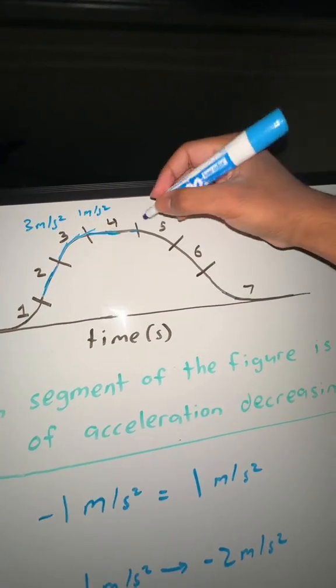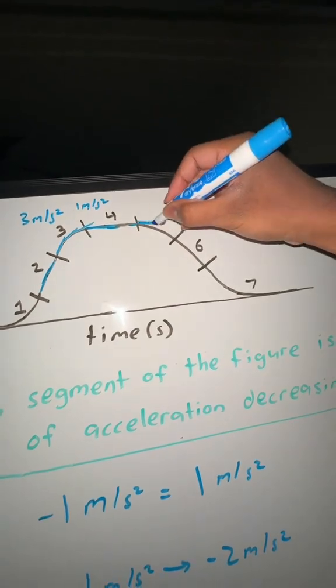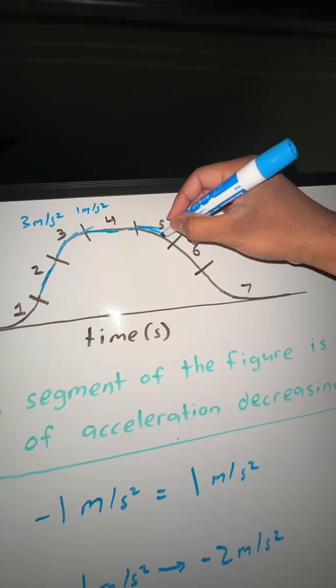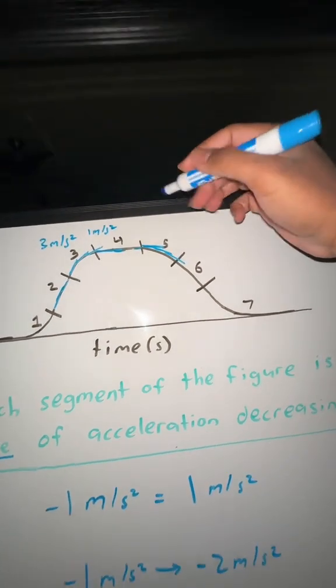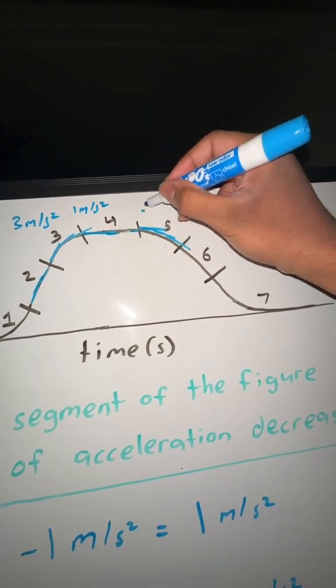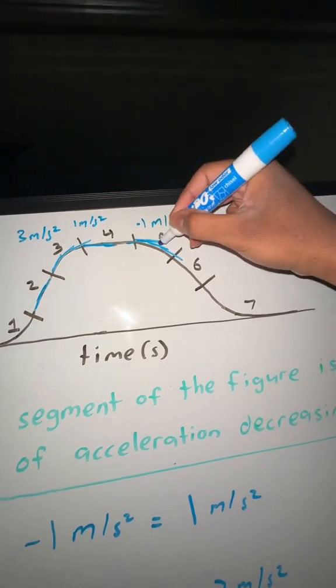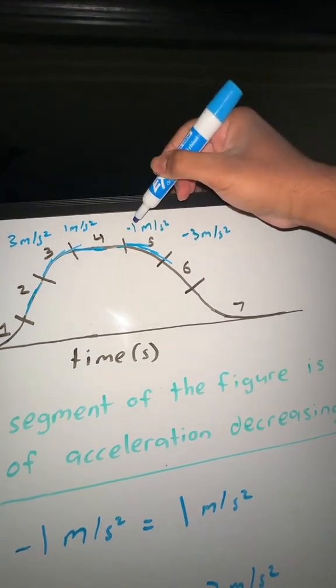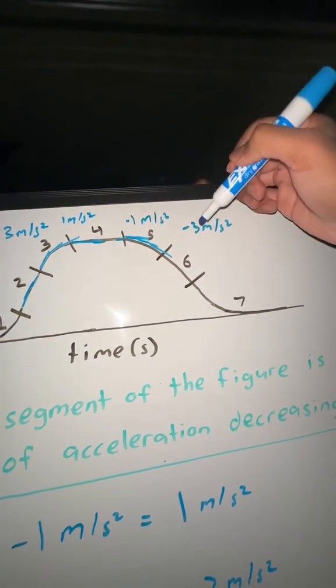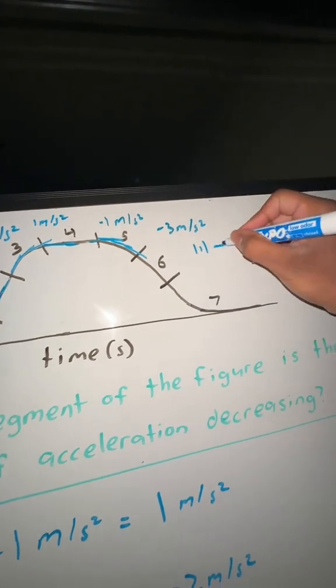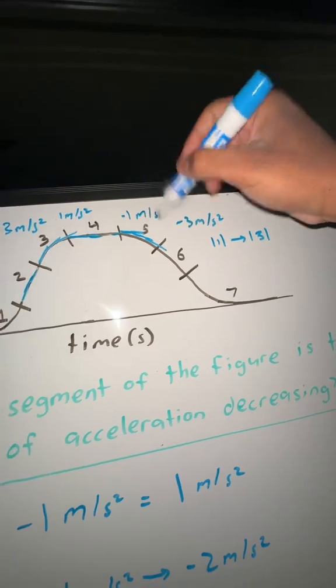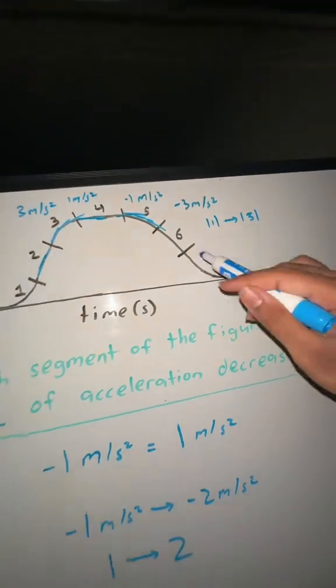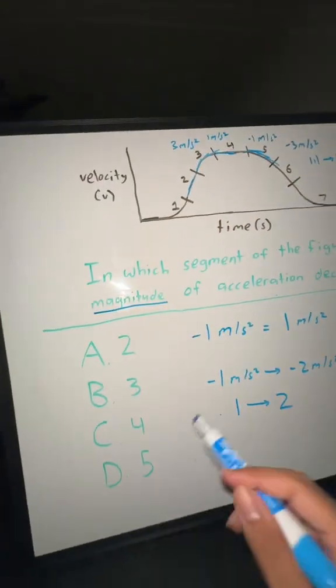What about number 5? Number 5, it started like this, and as you go down, the slope goes like this. I'm just going to make up numbers here again. The acceleration here could be like -1 meters per second squared, but now it's more steep down here. This could be like -3 meters per second squared. And although the acceleration decreased, this is a deceleration, the magnitude went from 1 to 3. So 5 is not correct, 6, and over here it changes, but that's not part of the answer choices. So the best answer is going to be choice B.